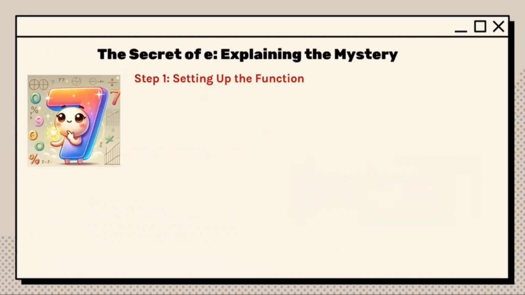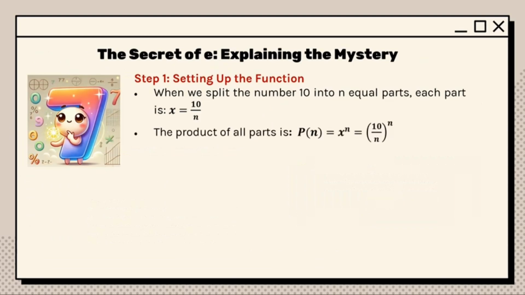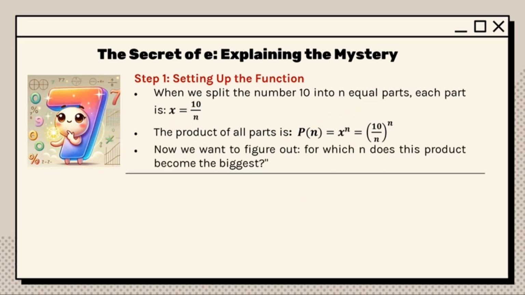To find out the mystery, first we set up the function. When we split the number 10 into n equal parts, each part is x equals 10 over n, and the product of all parts, we set up the function Pn, which equals x to the power of n. Now we want to figure out, for which n does this product become the biggest?